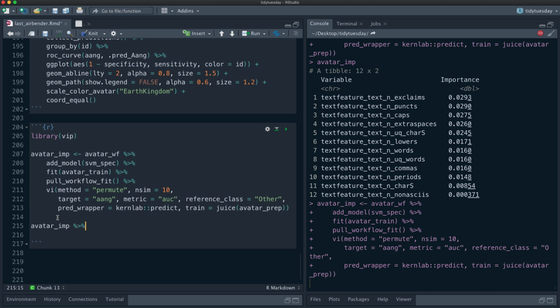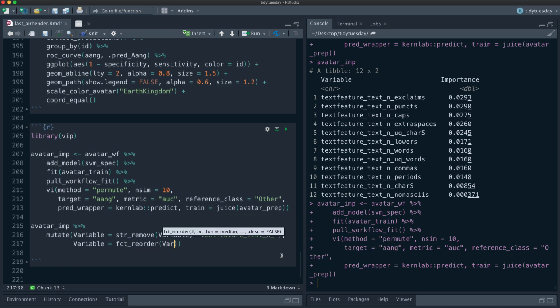While that is running, let's start setting up the visualization we want to make. So we're going to say variable equals, let's remove all that stuff. Here, text feature. Let's remove this. All right, it's done. Excellent. And let us fct_reorder variable by importance.